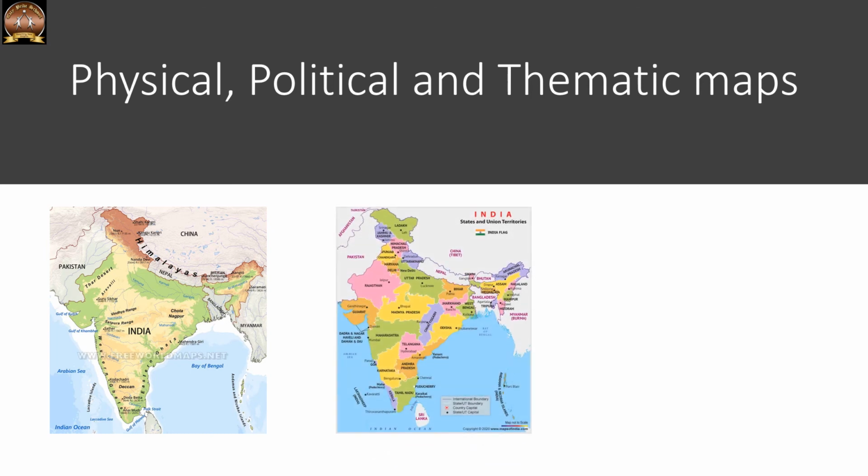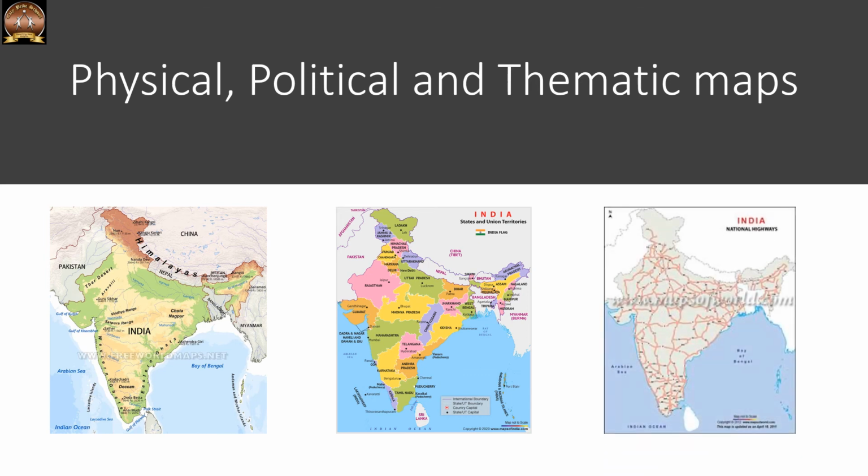A political map shows cities, towns, villages, different countries and states of the world with their boundaries. The next map we learnt is thematic map. Thematic maps focus on specific information such as roads, rainfall, distribution of forest, industries. And thematic maps also give a suitable title on the basis of information provided in those maps.